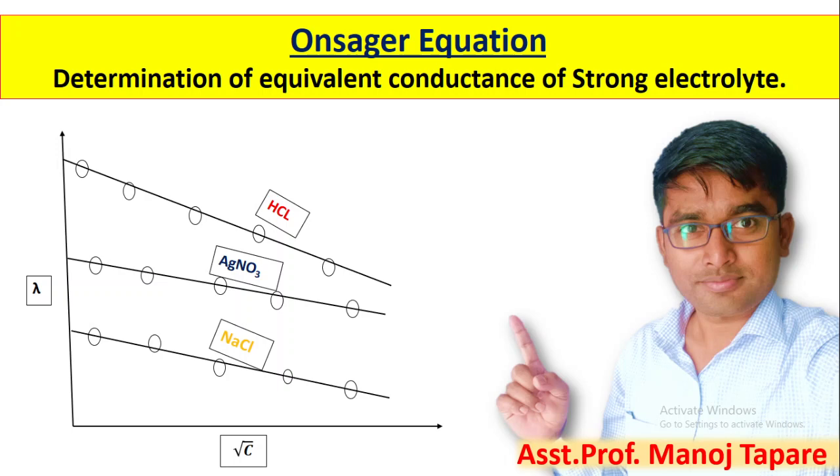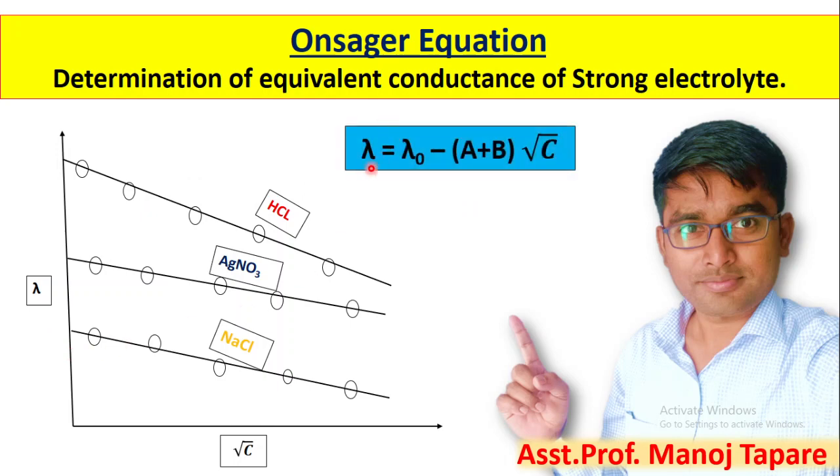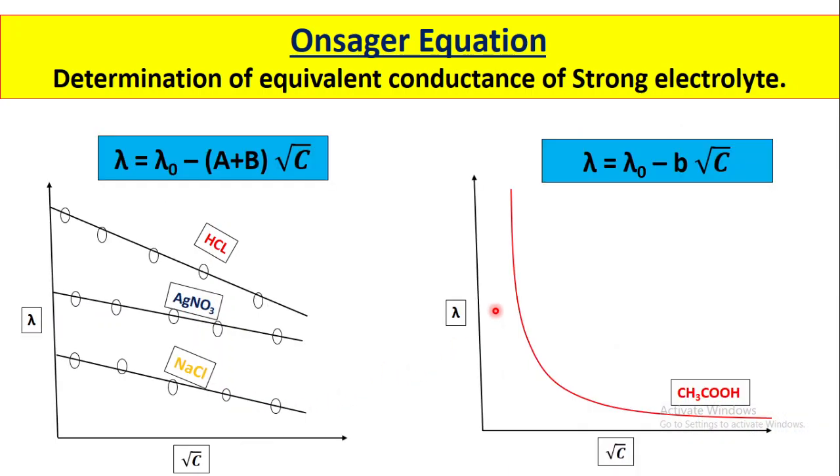So the Onsager equation is used to find out the equivalent conductance of the strong electrolyte. Now look at this graph of equivalent conductance of strong electrolyte, and this is the equation developed by Onsager to derive the variation of equivalent conductance with concentration. In the previous session we have seen the variation of equivalent conductance of weak electrolyte.